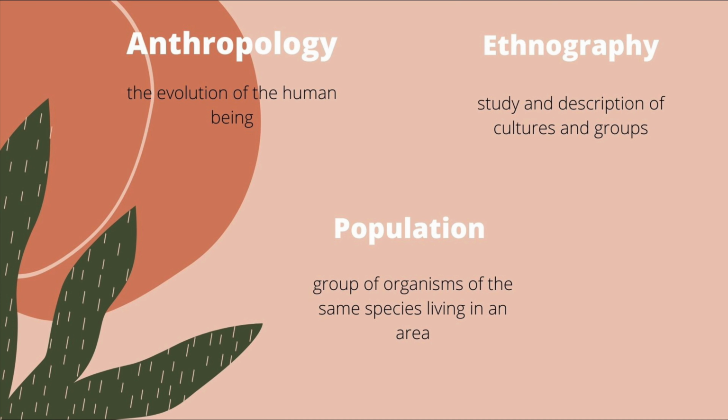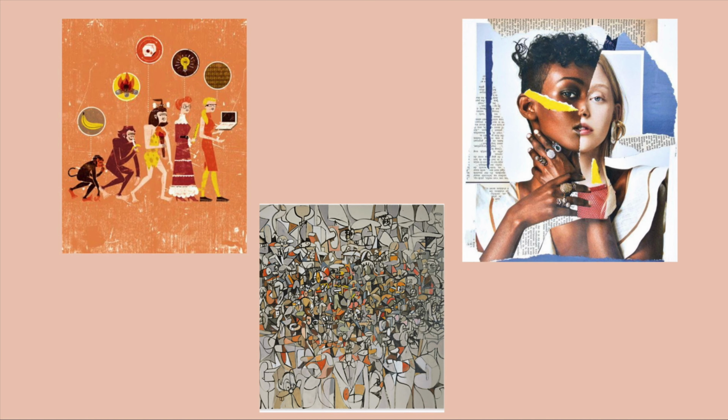Anthropology is the study of human societies and how they develop. Ethnography is the study and description of cultures and groups. And population is a group of organisms of the same species living in an area. Anthropology and ethnography study different characteristics of the populations.